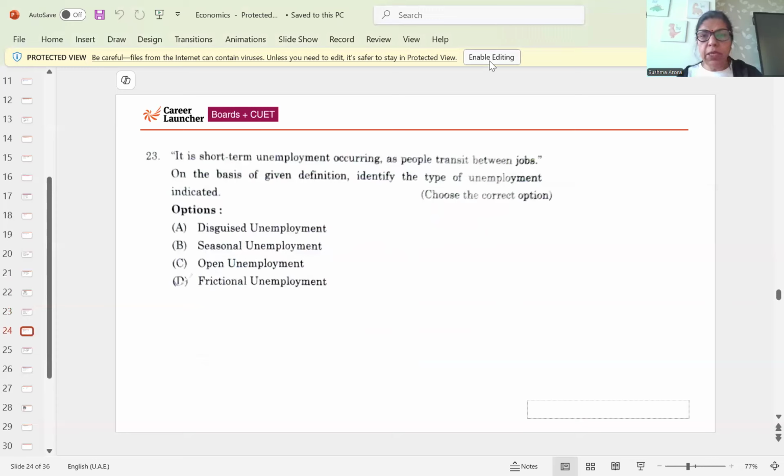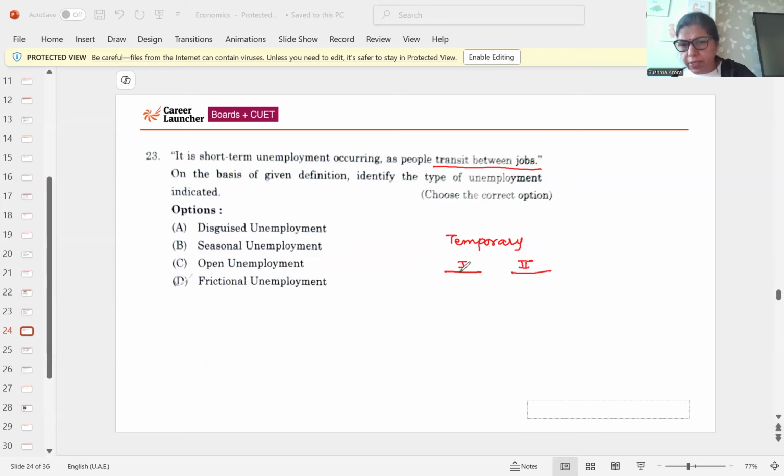It's a short-term unemployment occurring as people transit between jobs. This is temporary. When one person leaves the first job, and there is a gap between the first and second, or he is searching for a job, then this will be known as frictional unemployment. Frictional unemployment is a short-term unemployment when people are leaving one job and searching for another job. So option D is correct.